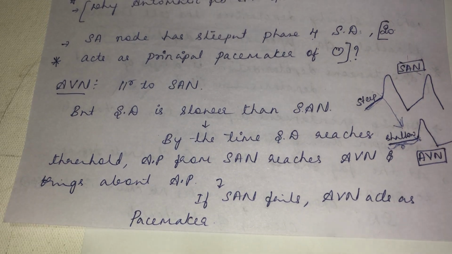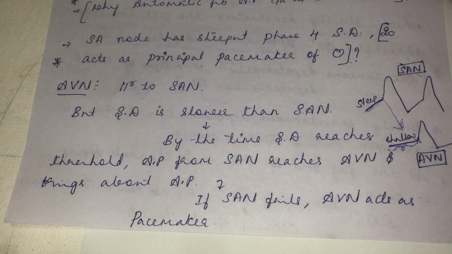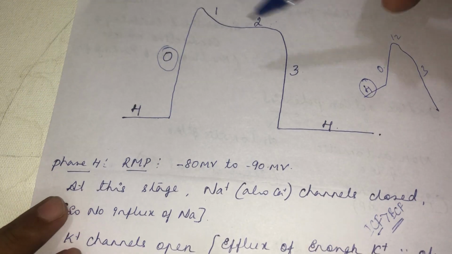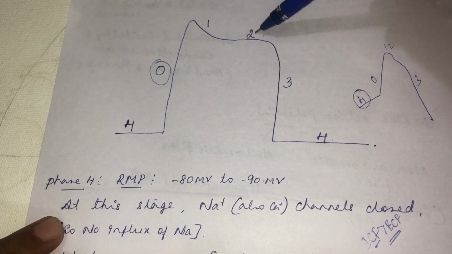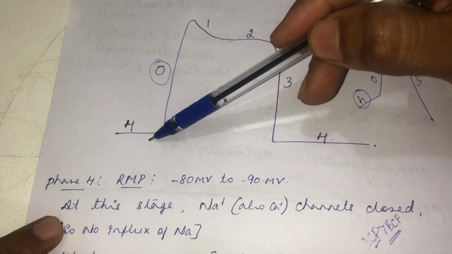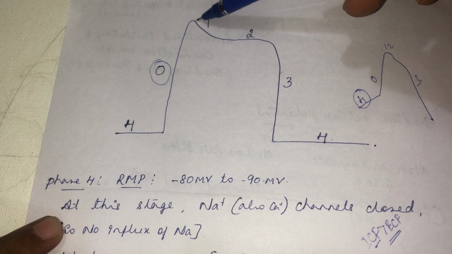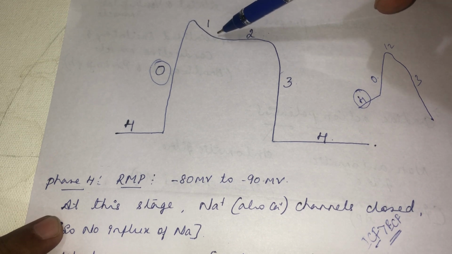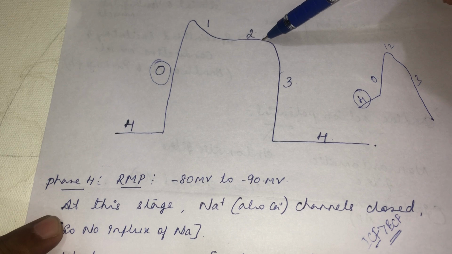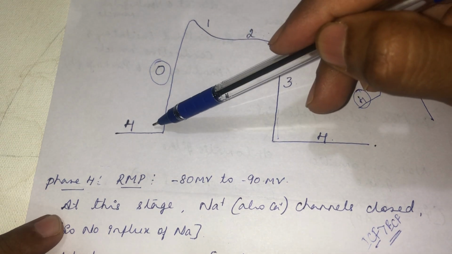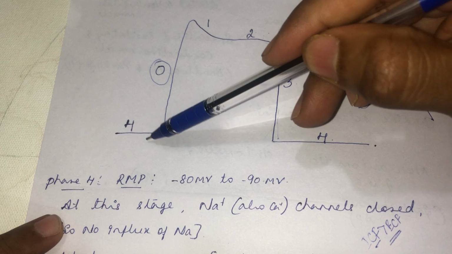Okay, did you understand the action potential of an automatic fiber and the non-automatic fiber? What is the difference between them? See, the non-automatic fiber has phase 4, then phases 0, 1, 2, 3. Phase 4 is the resting membrane potential, then opening of fast sodium channel and sudden influx of sodium, then partial repolarization as potassium channel opens, then a brief period of opening of calcium channel for 200 milliseconds, which we call the plateau phase of depolarization, then complete repolarization. Here the non-automatic fiber has to wait for an action potential to come and stimulate it.